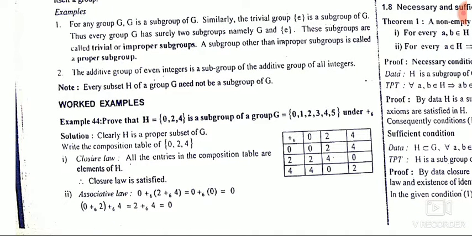There is one more example: the additive group of even integers. So what is the binary operation? Addition of even integers like 2, 4, 6, minus 2, minus 4, minus 6. This additive group of all even integers is a subgroup of the additive group of all integers.